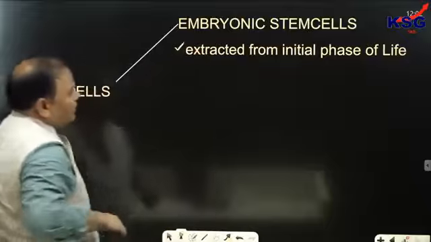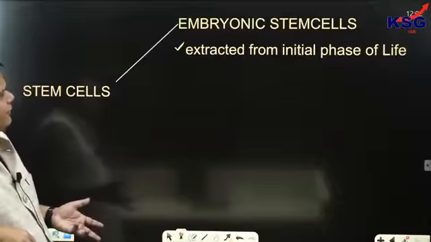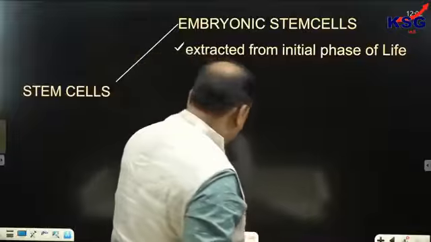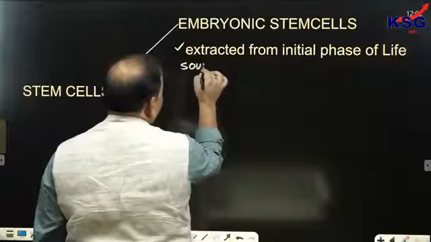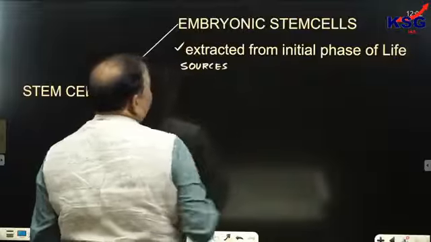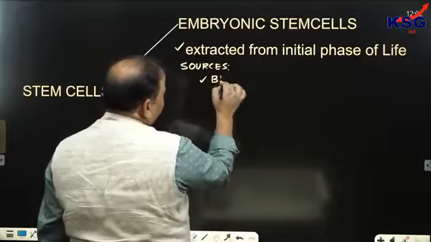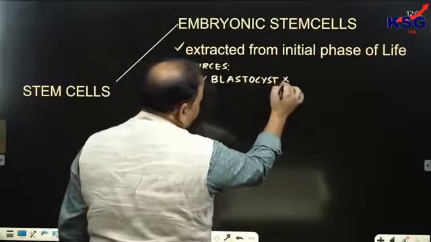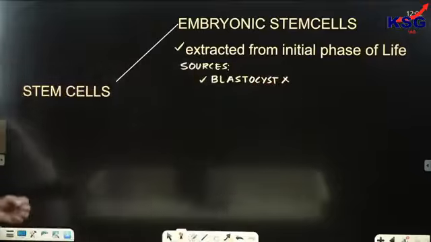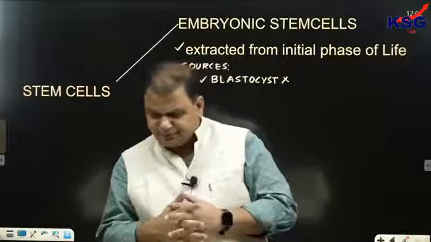But it also means that the sources of this embryonic stem cell can be the blastocyst stage. So if we talk about the sources, what are the sources of embryonic stem cell? The sources would be the blastocyst stage. But when you write blastocyst stage, you would be striking it off also. Why? Because extracting embryonic stem cells from the blastocyst stage would be considered unethical in nature.